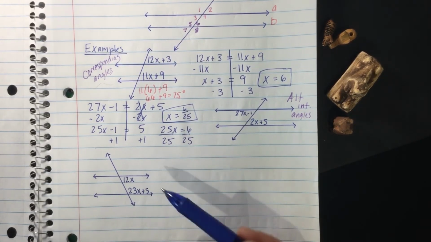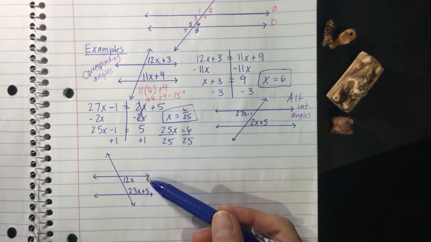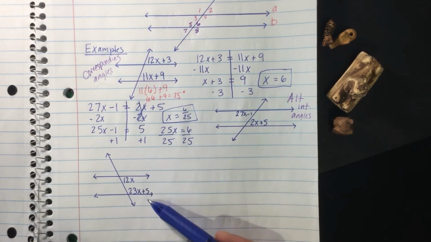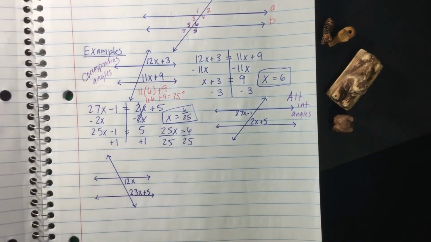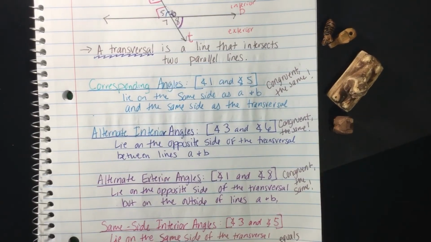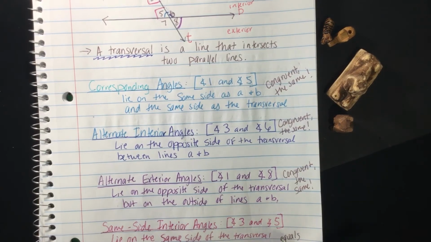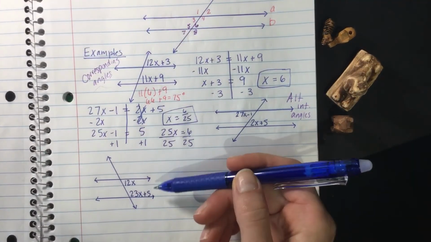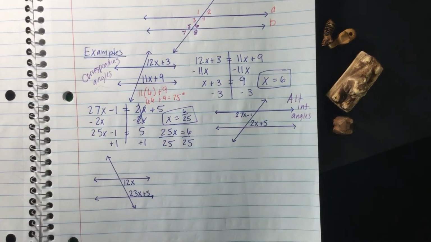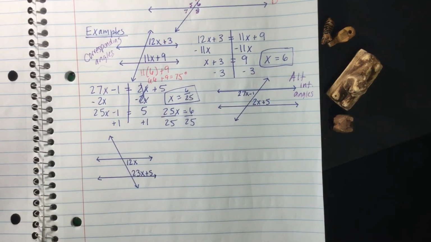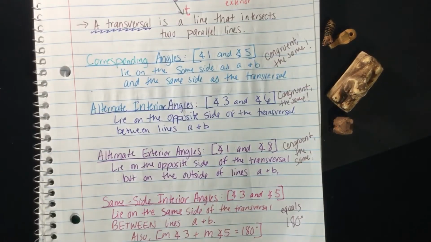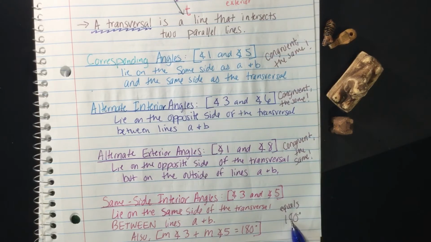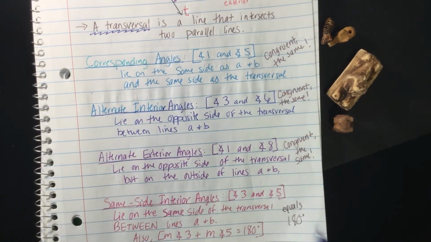And when we look at it, we can see that they're on the same side of the transversal. So when they're on the same side, and they're on the interior, they're same side interior angles. And remember, when they are same side interior angles, it equals 180 degrees.